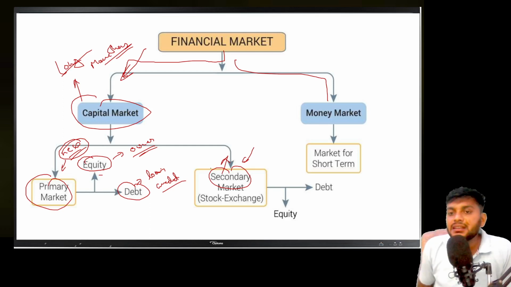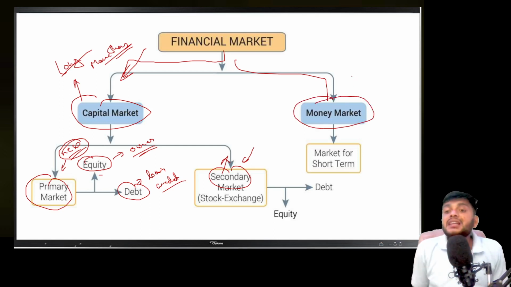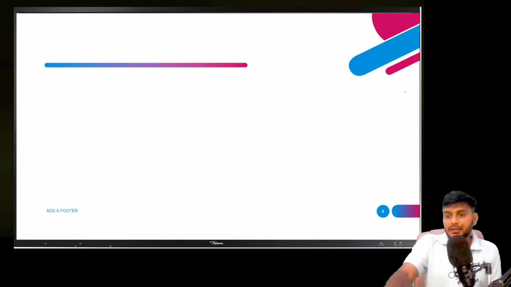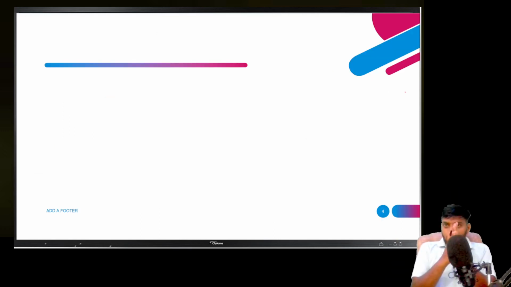Okay. And the second type of market in the financial market is the money market. The money market deals with a short period of time. Basically, I'm talking about less than 1 year. If you are borrowing money or issuing your security for less than 1 year, then the money market will help you. So to understand, these two basic terms are very important for us.